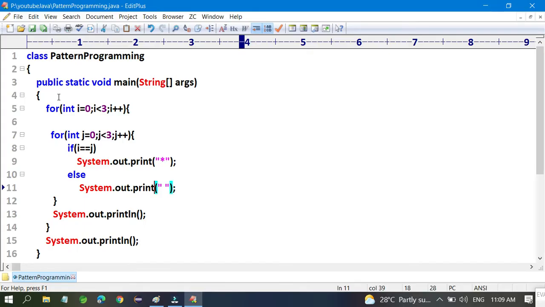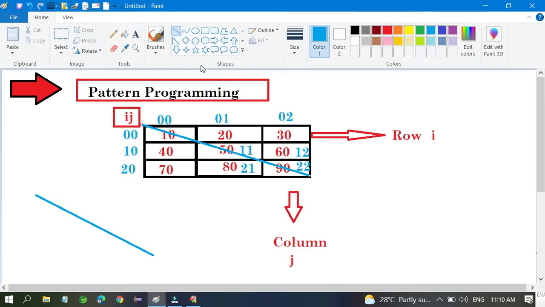Okay, one more thing. If you want to print something like x, just write or, and mention i plus j equal to whatever you think here. For example, if you want to print this line, you can see here 2 plus 0 is 2, 1 plus 1 is 1, and 2 plus 0 is 2 only.